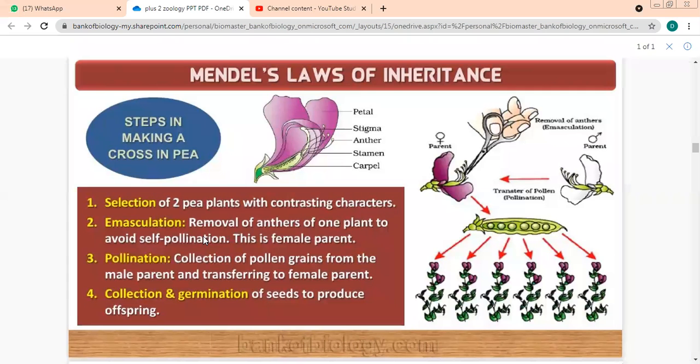So we took two pea plants with which kind of characters? Same characters or different characters? Yes, beta, different characters. We have removed the anther from only one plant. Remember, not both the plants. We took two plants, but we have removed anther from only one plant, so that in that one plant self-pollination cannot take place. So this is the female parent. Since we have removed the anther, this plant will be known as which parent?